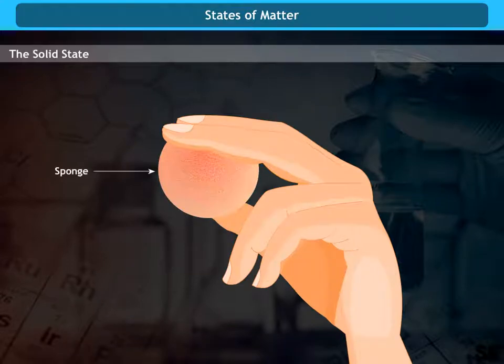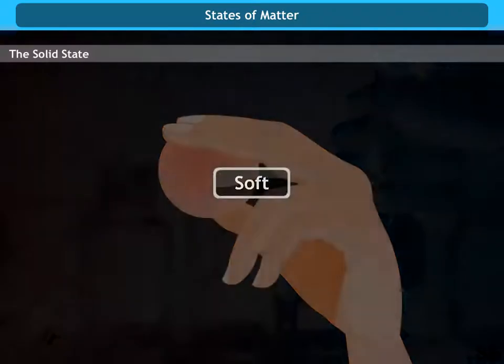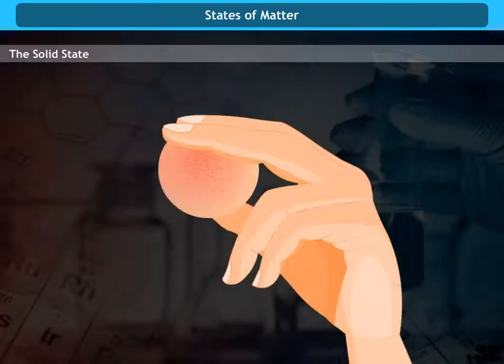Although sponge is a solid, it can still be bent and compressed. This is because a sponge has small holes inside it. Air is trapped inside these holes. Air is expelled when we press or squeeze these holes. Hence, bending and squeezing is possible in case of a sponge.